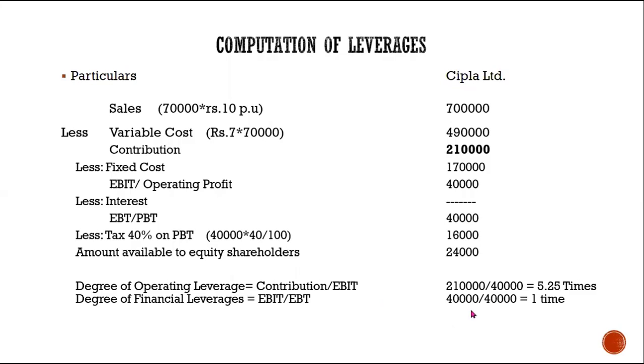Now next, what we are supposed to calculate? We are supposed to calculate the combined leverage. How do we calculate the combined leverage? Combined leverage is operating leverage multiplied by financial leverage, or combined leverage is contribution divided by EBT, right?